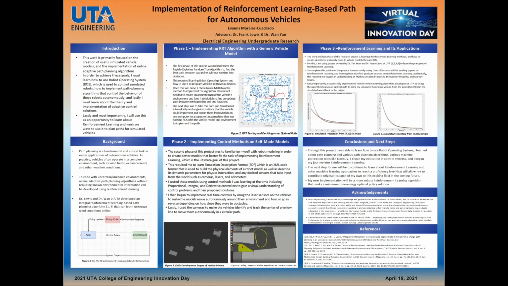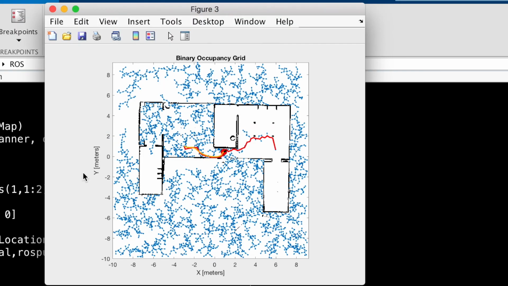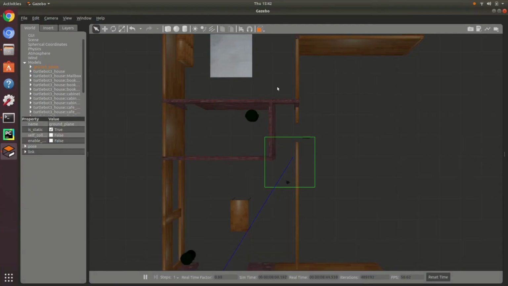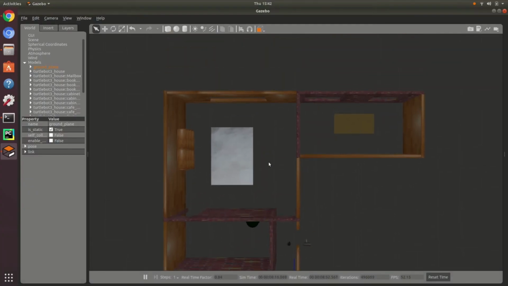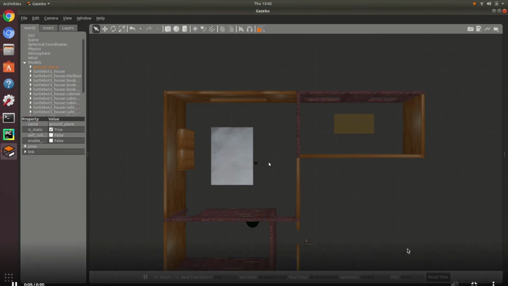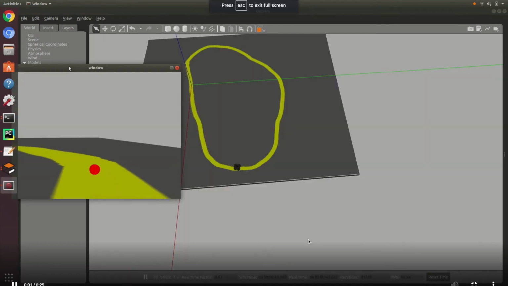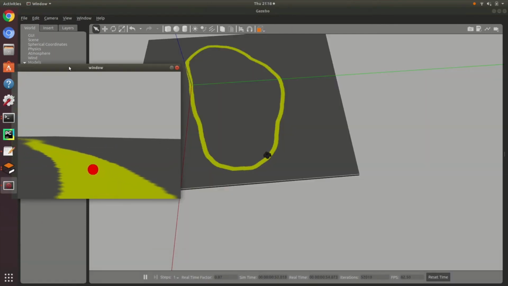This final demonstration is going to come a little fast due to time constraints, but here you see the RRT path to my goal location being developed and plotted in MATLAB. And now you see my robot actually following this predetermined, very non-optimal path. After this, we will see my robot tracking a yellow line by following a simulated red dot that was programmed to remain at a constant distance away from my robot and always remaining at the center of this yellow path.